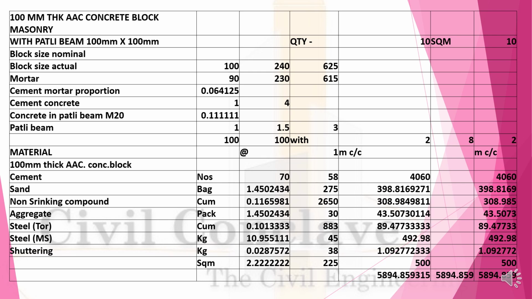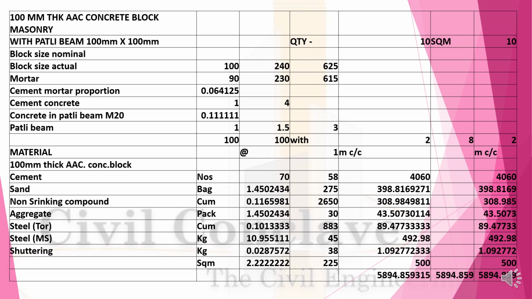Sand 1.45 at the rate of 275 will be 398. Non-shrinkage compound 0.116 at the rate of 2650, 308. Aggregate for filling the partly beams 1.45 at the rate of 30 will be 43.50. Steel reinforcement for a partly beams 10 kgs at the rate of 45 will be 492.